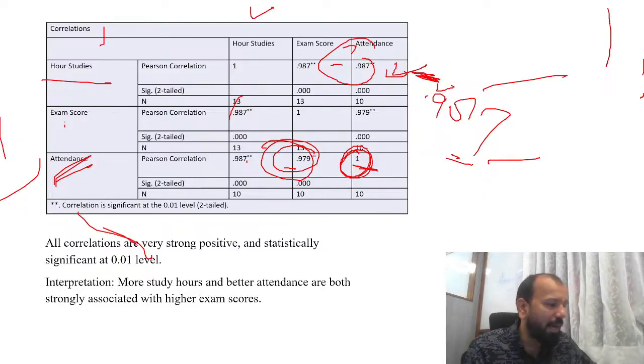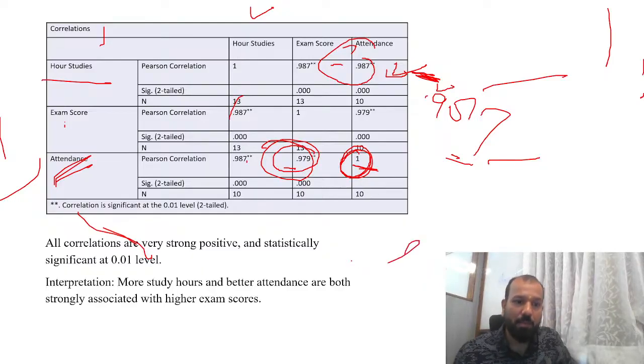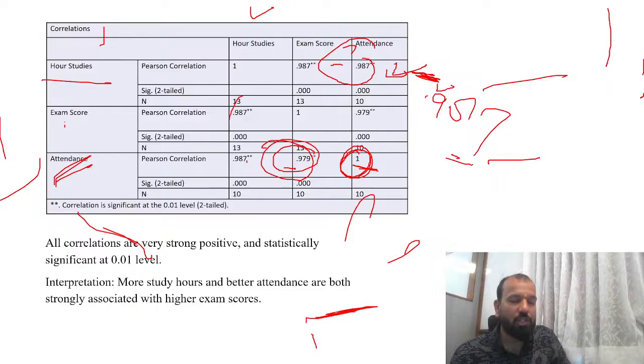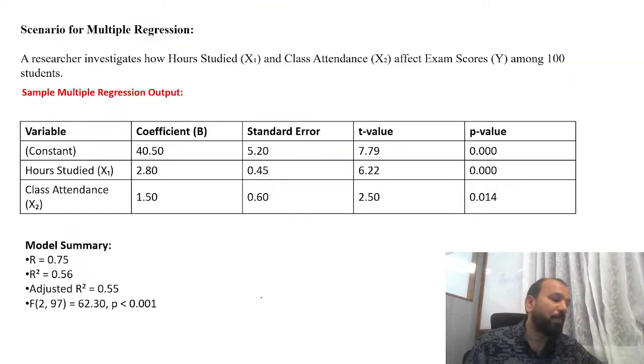और ये very simple भी आप लोगों को पता है, if you're coming on a regular basis or the number of hours you're spending, your exam score will be very high. So the interpretation, as written: more study hours and better attendance are both strongly associated with a higher exam score. Got it? Now, this was all about the scenario of the correlation.